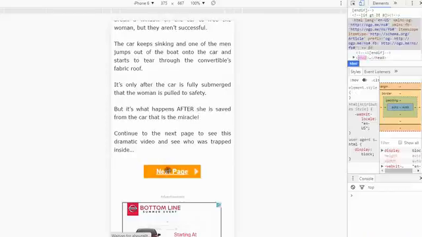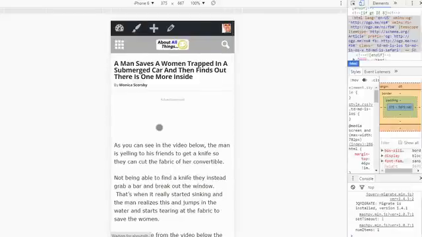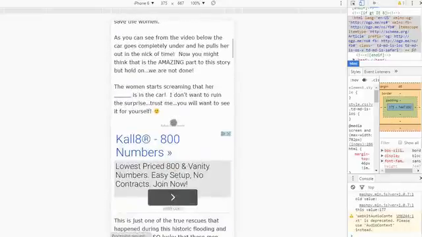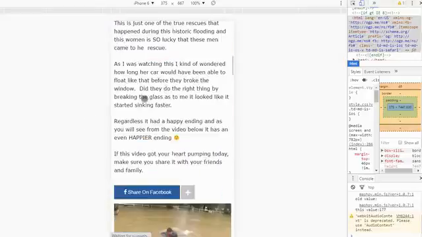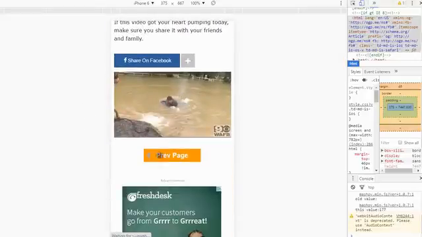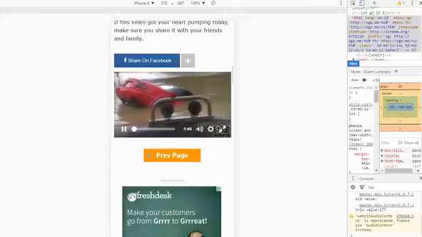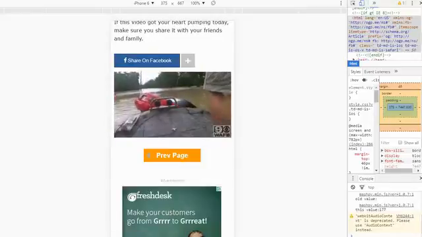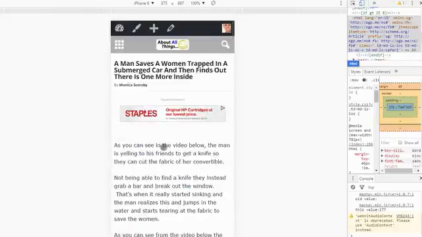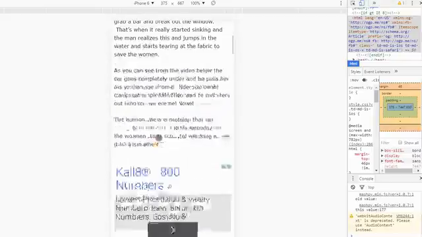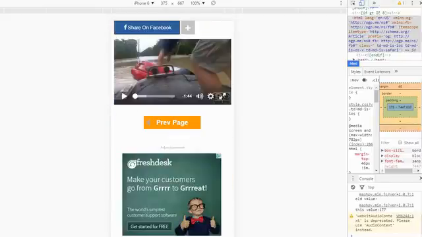So when we go to the next page, we can see that we have an ad here, and then we have an ad that loads up down here, and then we have an ad down here at the bottom. We always try to have an ad that is just below, in the near area of where the video is, because people are going to spend time watching that video, and we want them to see that ad. And then, like I said, we have an ad here at the top as well. So that's what we do on our placement.